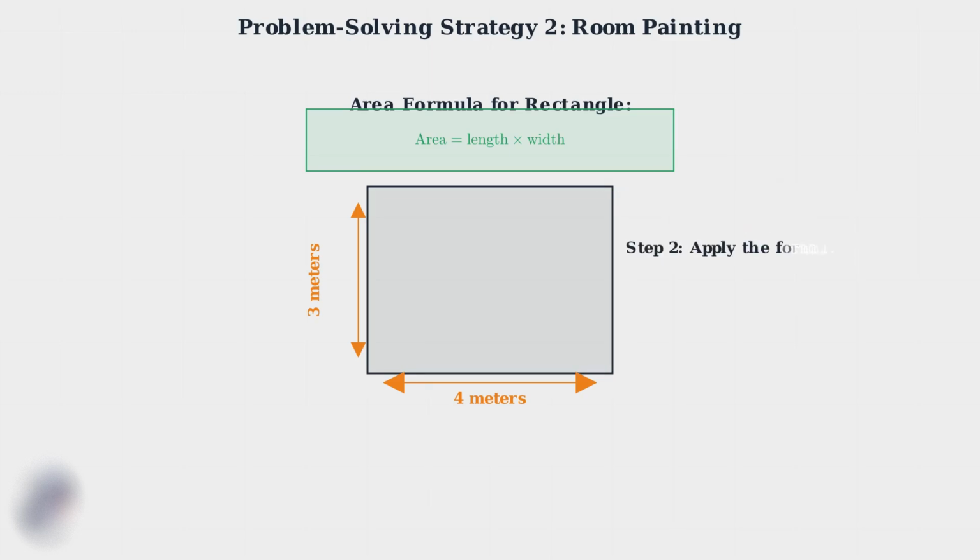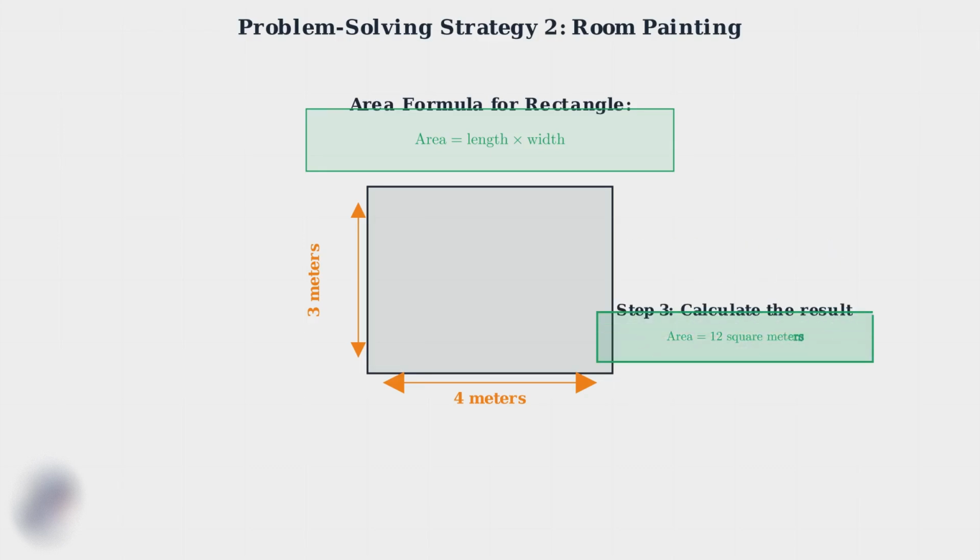Step 2. We substitute our values into the formula. Area equals 4 times 3. Step 3. We calculate the result. 4 times 3 equals 12 square meters. This means our wall has an area of 12 square meters that needs to be painted.